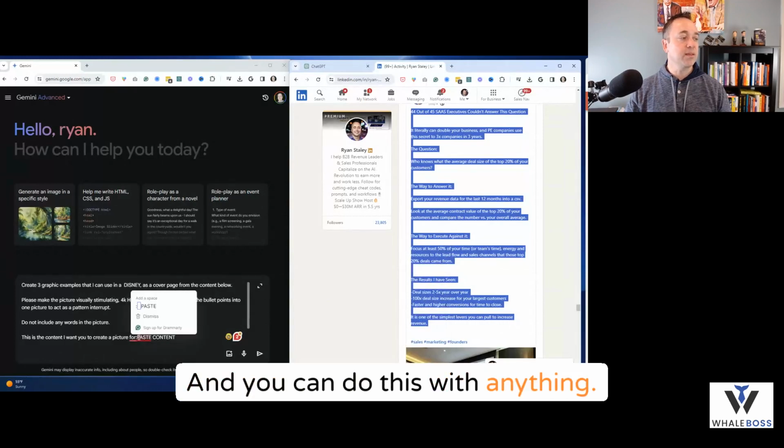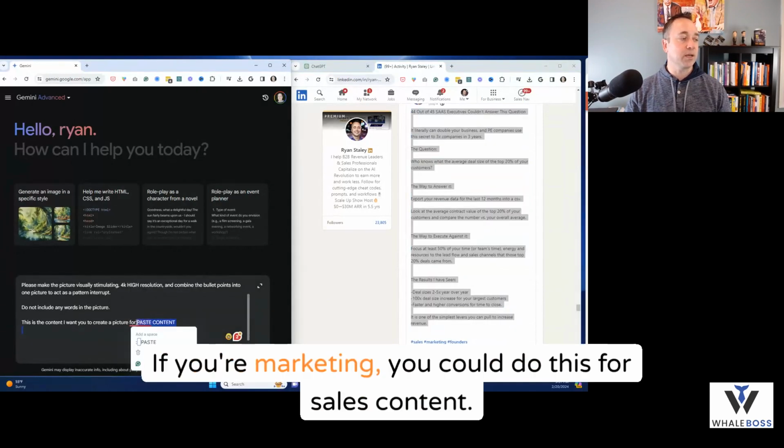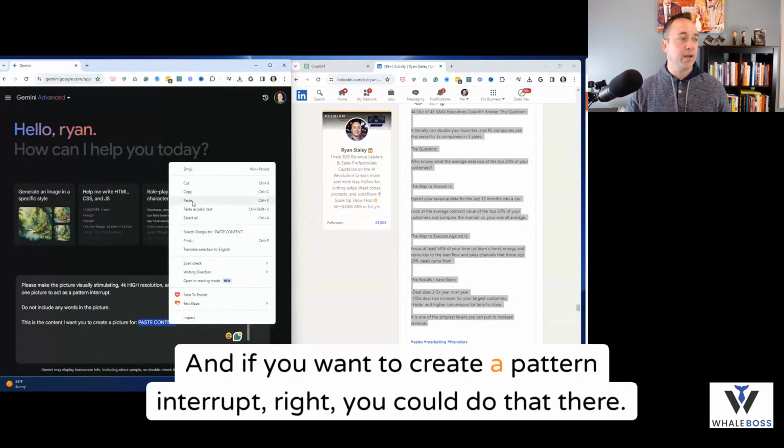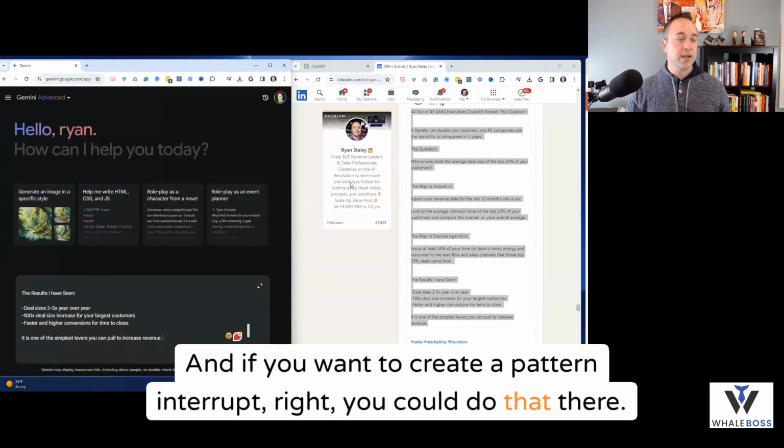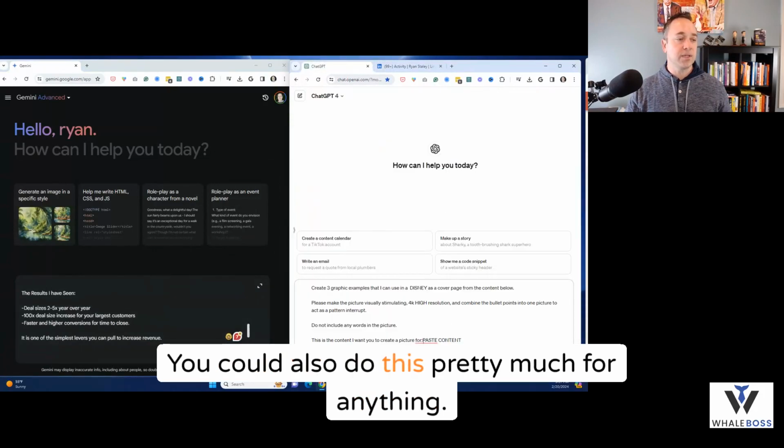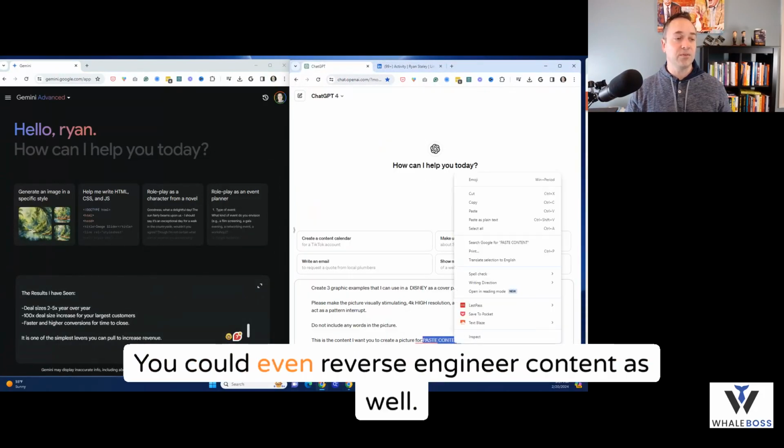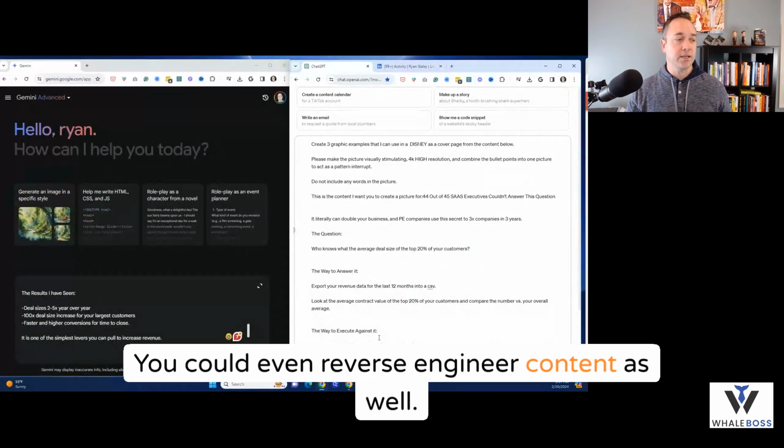And you could do this with anything. You could do this with a blog article if you're marketing. You could do this for sales content. And if you want to create a pattern interrupt, right? You could do that there. You could also do this pretty much for anything. You could even reverse engineer content as well, okay?